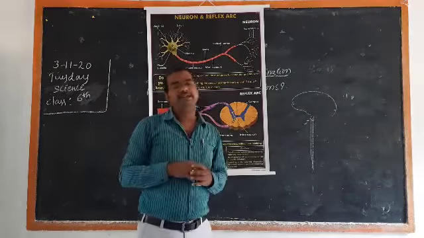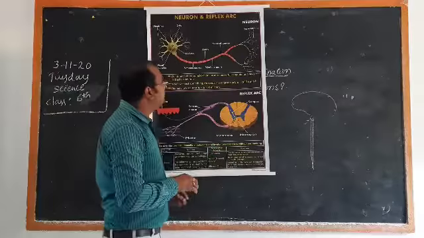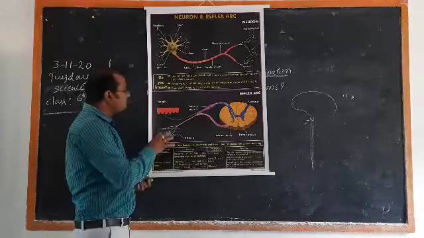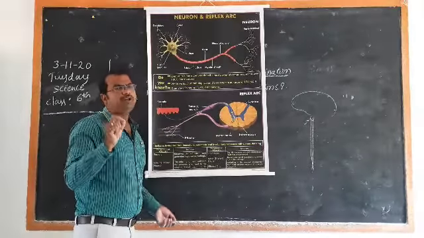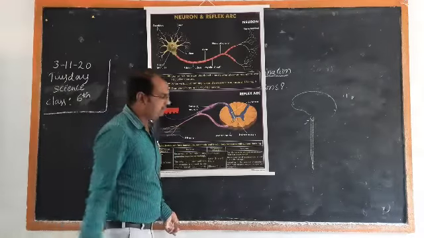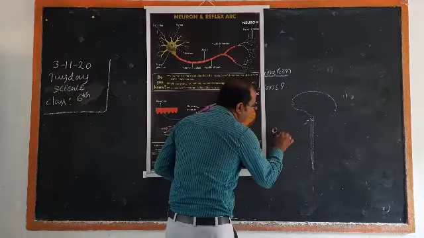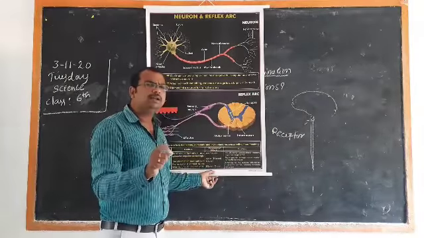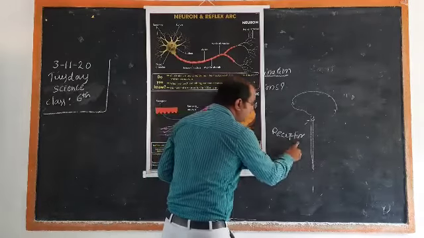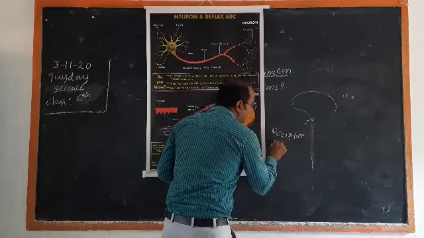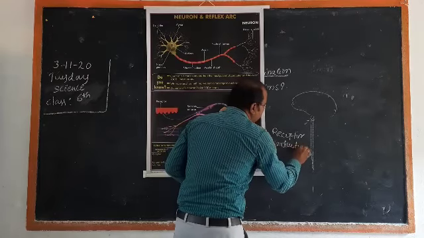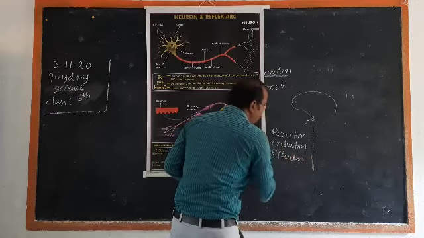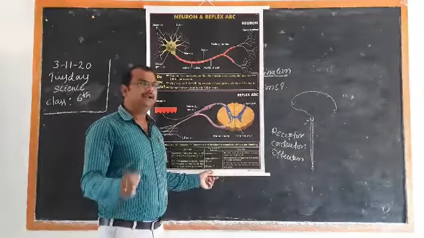Okay, how does this reflex action take place? Let us see. Here, any one particular action is controlled by different components. These are the components of a reflex action: first the receptors, then the conductors, and the effectors. So receptors, conductors and effectors.